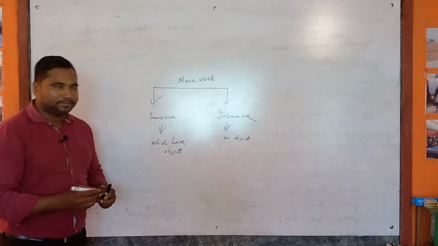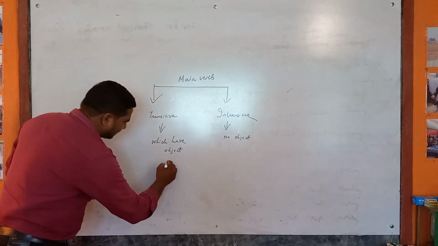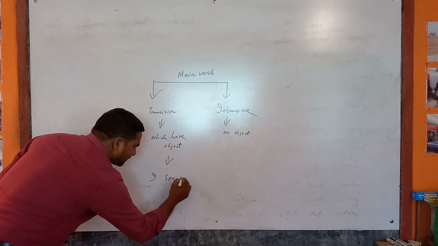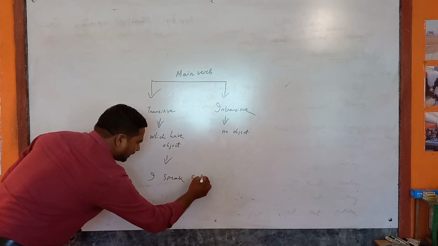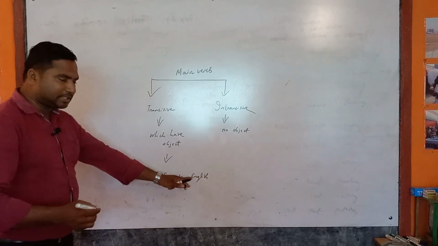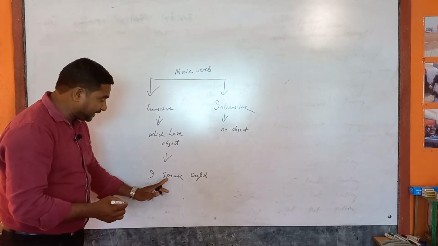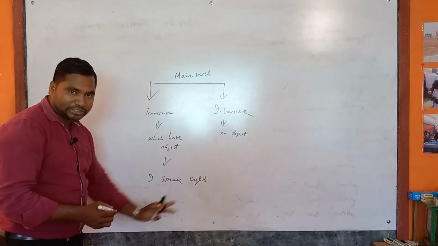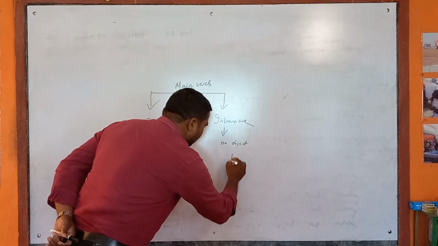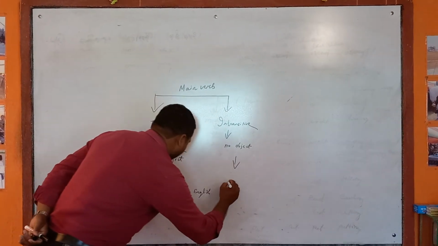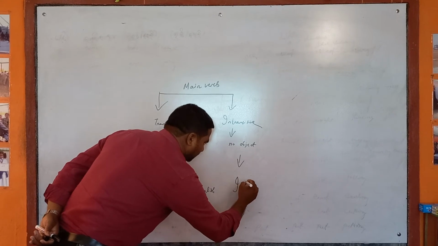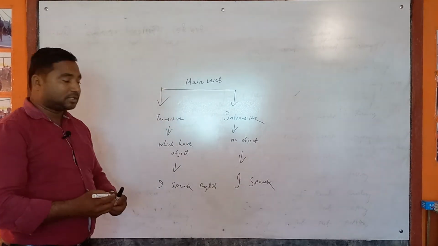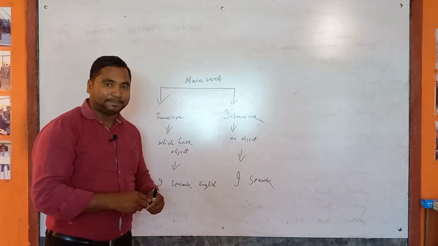I would like to say that its example is that I speak English. Here, English is the object. Subject is I, speak is main verb, and English is object. So we say that this is a transitive verb. And in intransitive verb, I speak. So here there is no object. So this is called intransitive verb.